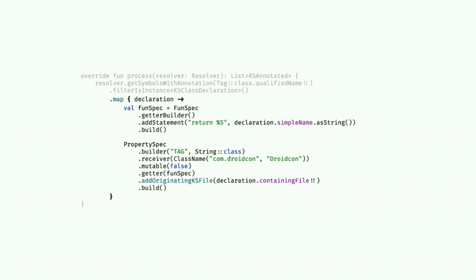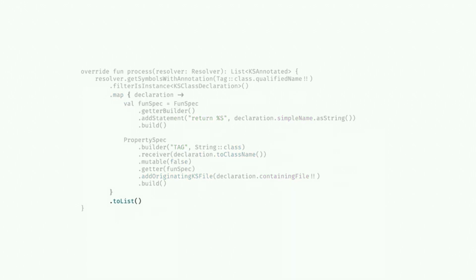So now we have a property with a function. And before we move on, again, we don't want to hard code the class name. We want to derive it from the declaration so that we can apply this to any class across our code base. Finally, again, we are working on a sequence, so we want to change this to a list because we eventually have to process it.